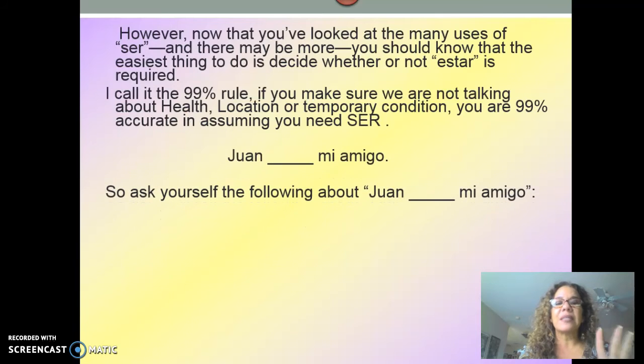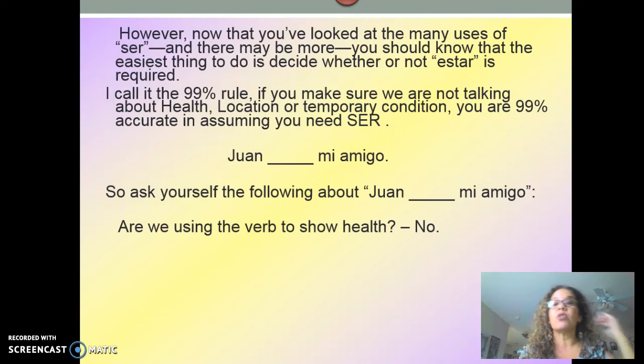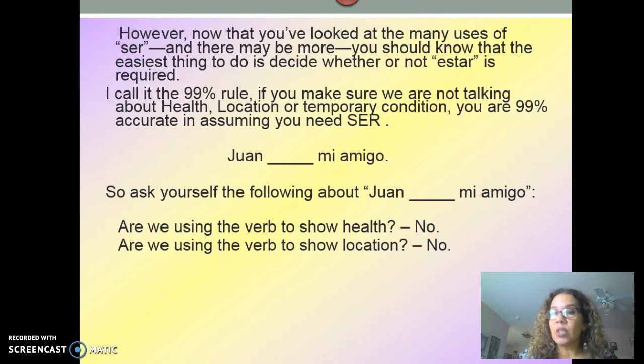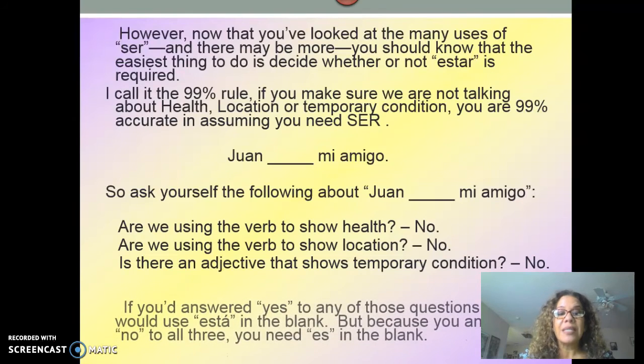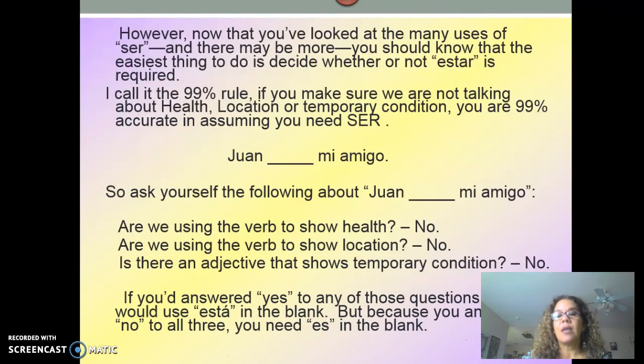Now, let's give you an example. If you see Juan blank mi amigo, you say, is it ser? Is it estar? So ask yourself the following about the sentence. Are we using the verb to show health? No. Are we using it to show location? No. Is there something that shows a temporary condition? No. So in this case, it would be a form of ser.